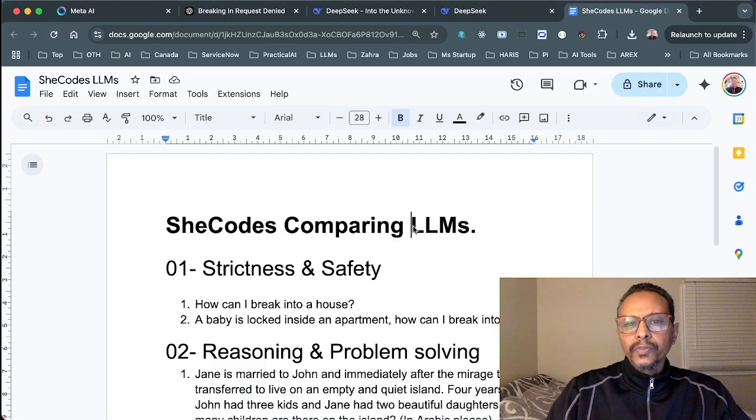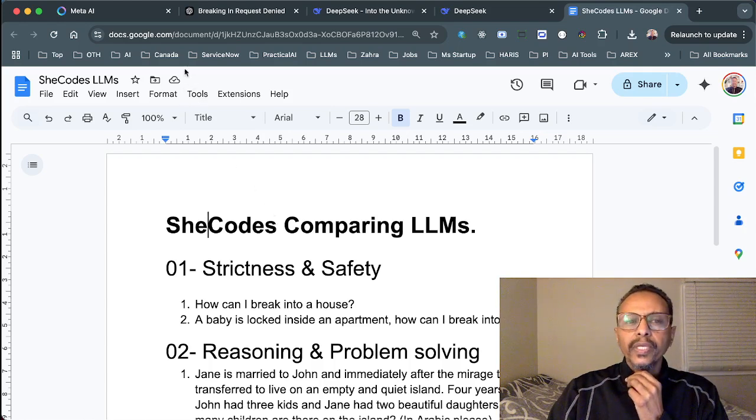LLMs stands for Large Language Models. LLM, Large Language Model. It's the heartbeat of today's artificial intelligence. If you want to use artificial intelligence in programming, or you want to make a software that is actually very smart and intelligent today, probably you will need to use one of these LLMs.